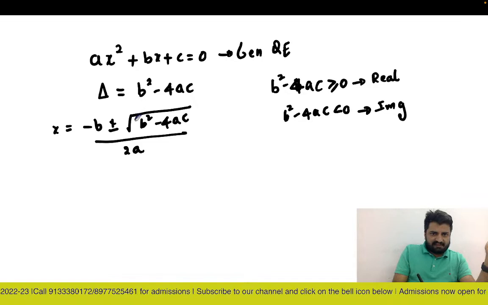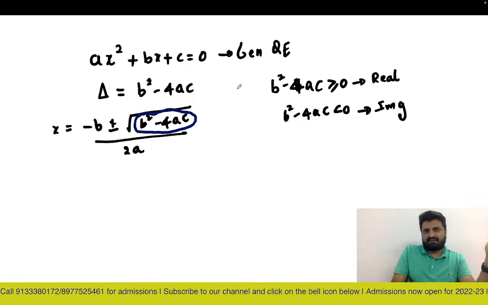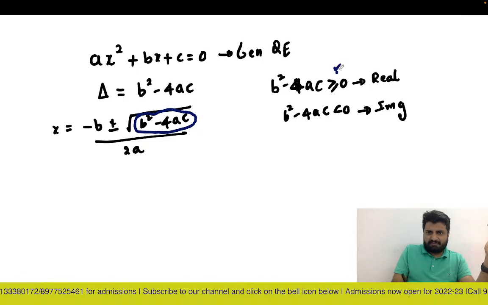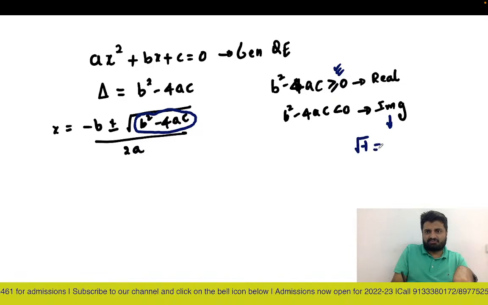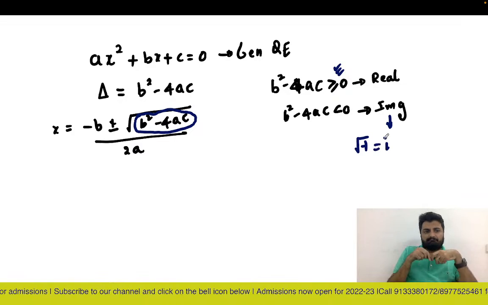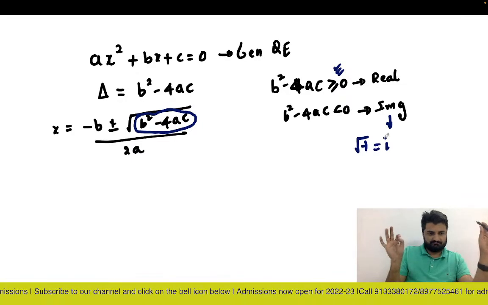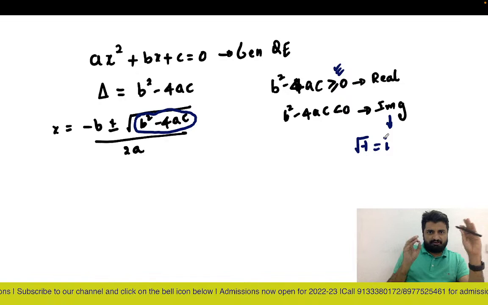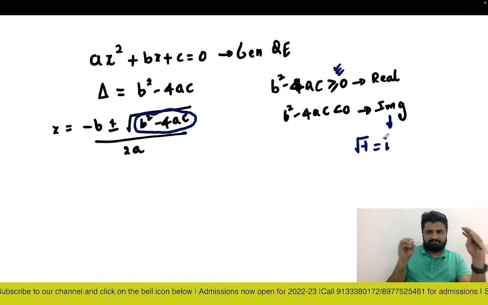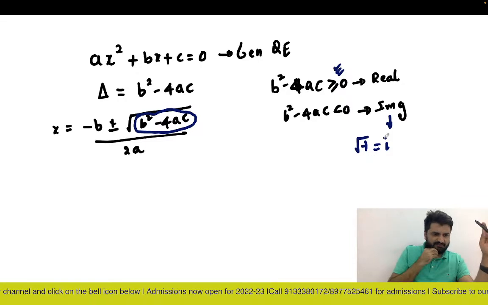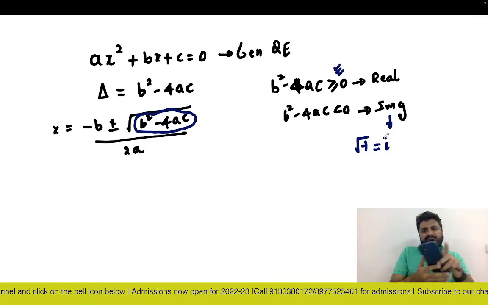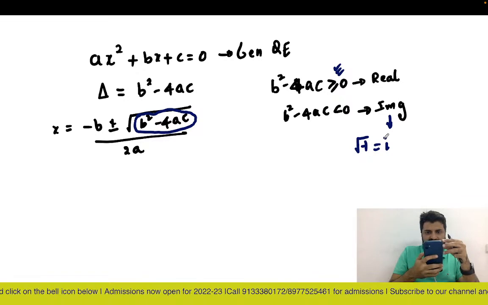Because this is under a square root, you know that when a term is inside a square root, it should always be greater than or equal to 0. Otherwise, it becomes imaginary. When we talk about imaginary roots, under root of minus 1 is nothing but i. So this is your imaginary root. So far, I hope this part is clear to you. Any doubts so far in quadratic equations? Can I have some quick comments, whether it's clear or not?